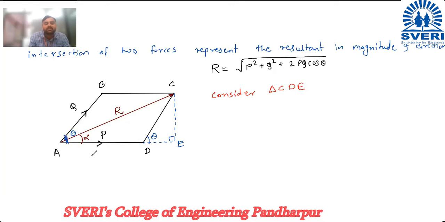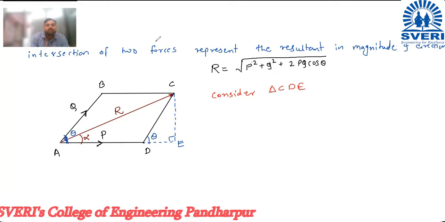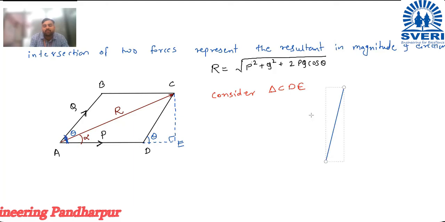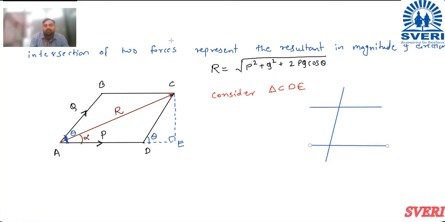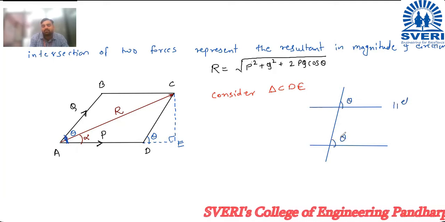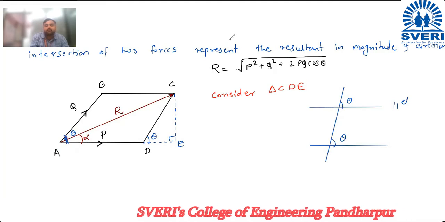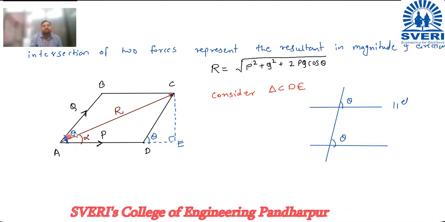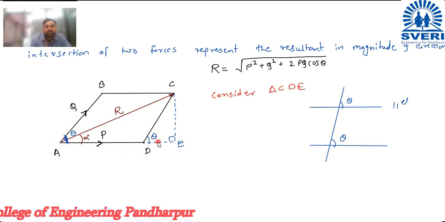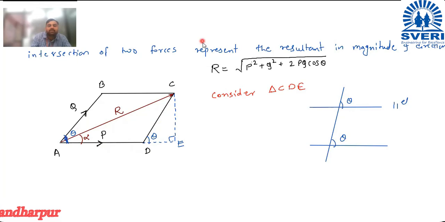How much should it be? It should be theta, because of corresponding angles. How do corresponding angles come about? Suppose there is a transverse. Suppose this is one line, this is the second line. If these two lines are parallel lines, and if this angle is theta, this angle is also theta. So the same thing is there. Here you can see this line and this line are parallel to each other, and this will be their transverse. So if this angle is theta, this angle is also theta.